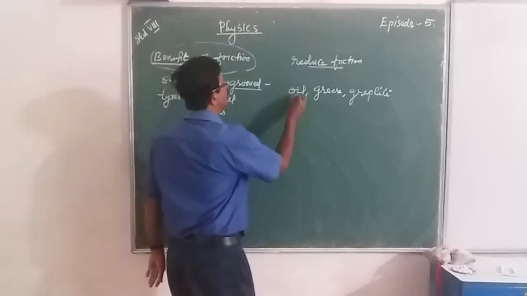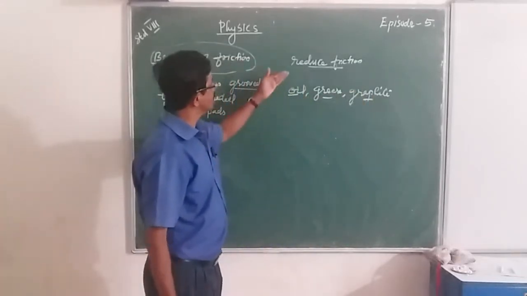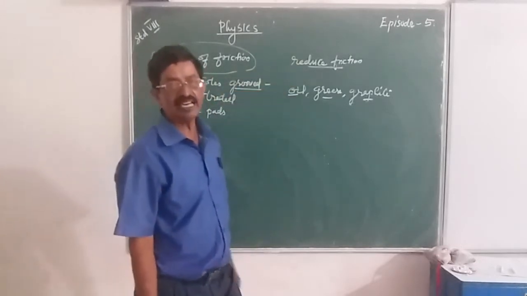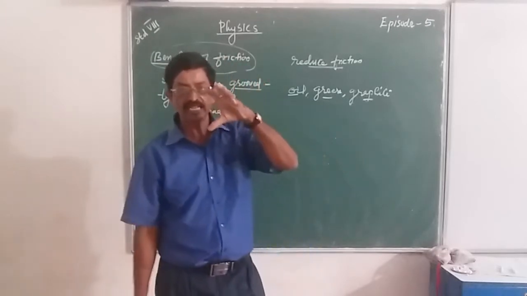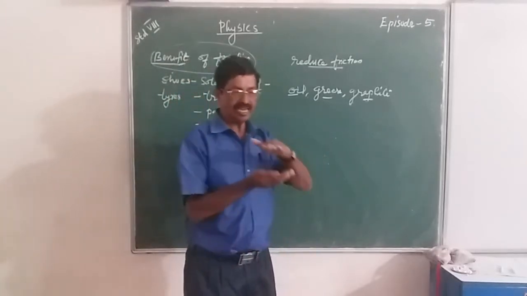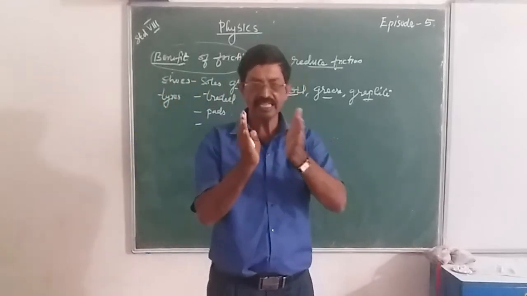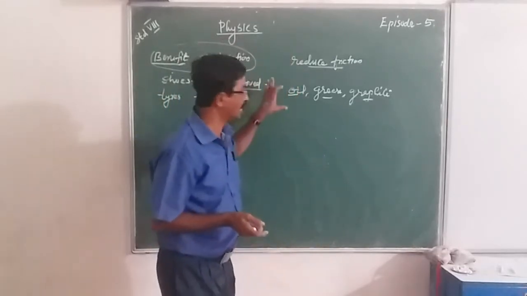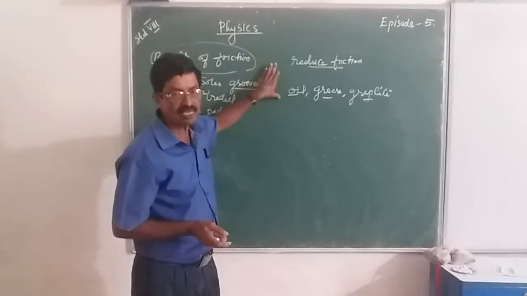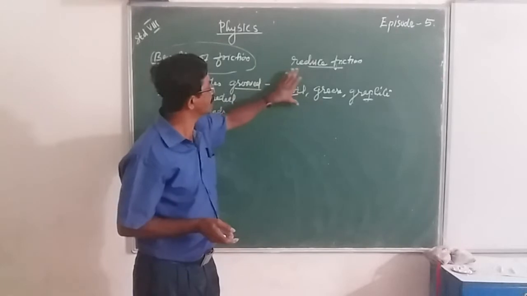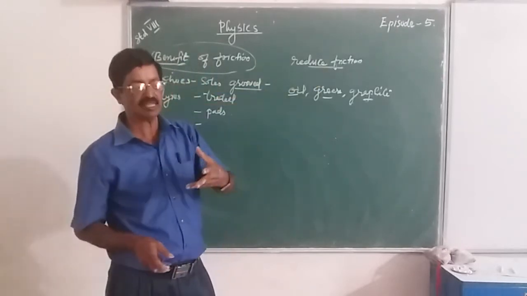We use either oil, grease or graphite. Then it forms a thin layer in between the moving parts, which avoids the direct rubbing of the moving parts. That means the thin layer avoids direct rubbing, so that the parts move easily, or that reduces friction.